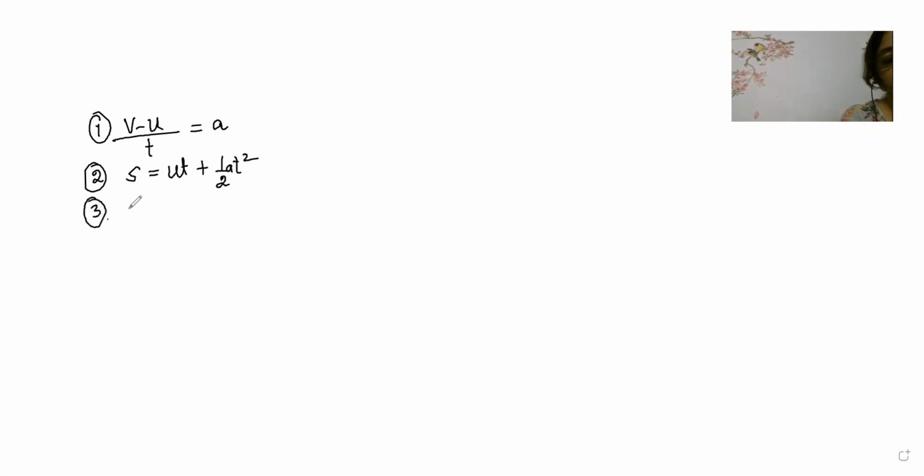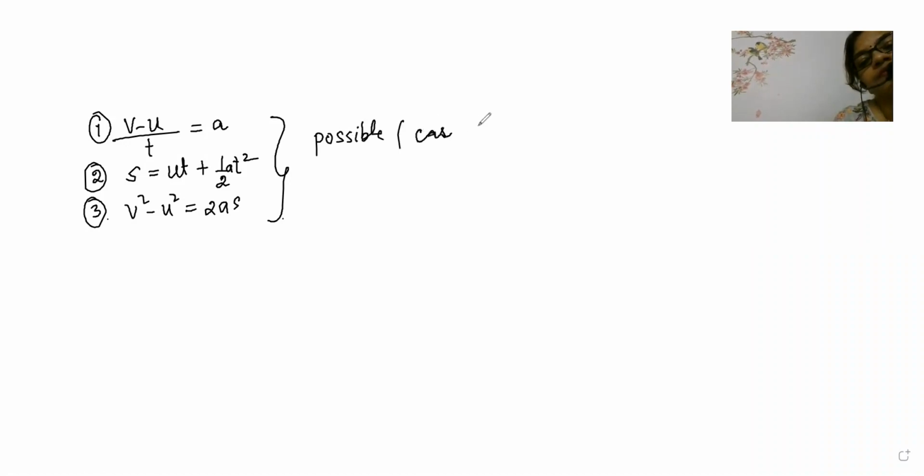That means there will be three equations of motion. The first equation of motion is v minus u by t is equal to a. The second equation of motion is s is equal to ut plus half at square. The third equation of motion is v square minus u square is equal to 2as. So these are the three equations of motion. Now, these three equations of motion are possible when, beta? These three equations of motion are possible when acceleration is uniform.